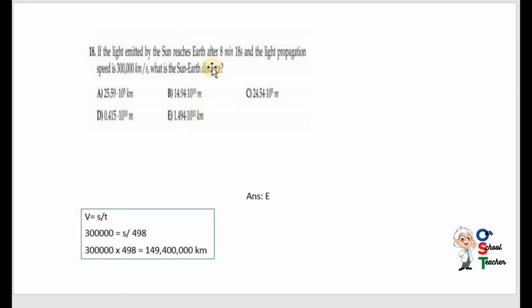Actually, you have to convert these minutes to seconds. 8 minutes, 8 6s are 48, 480, and when you plus this 18, 480 plus 18, 498. So time is 498 seconds.